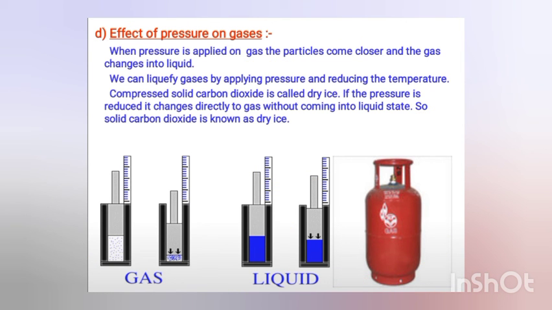Effect of the pressure on the gas: when pressure is applied, the particles start coming closer, and the space between them is reduced. When we compress any gas or apply pressure on a gas, particles come closer and gas will change into the liquid. So we can liquefy a gas by applying pressure and reducing the temperature. Dry ice is also important. Dry ice is solid CO2. Like the sublimation process, dry ice changes into CO2 gas without changing into the liquid state.